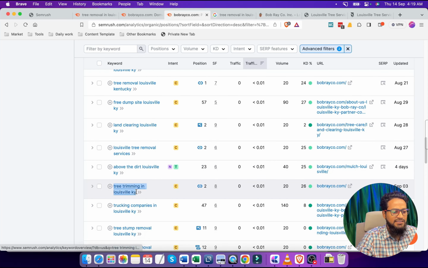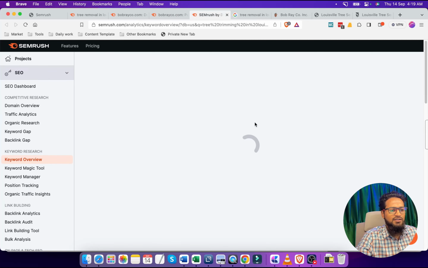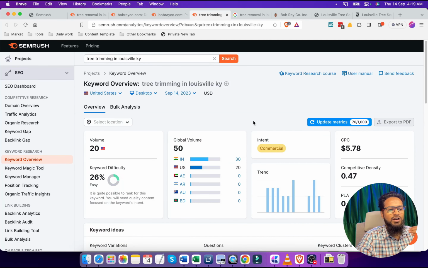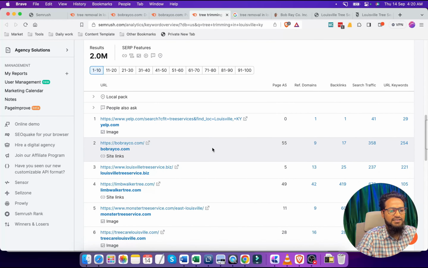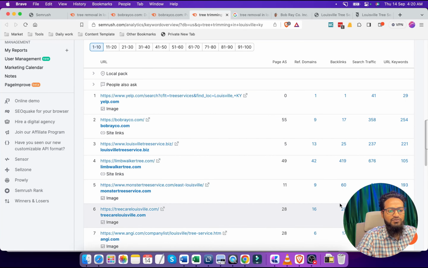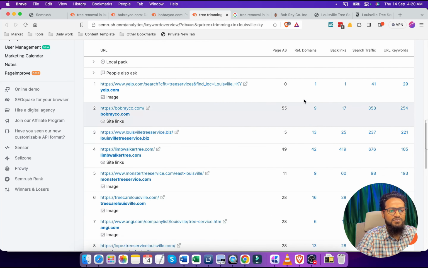We can also see tree trimming in Louisville KY. If we open this keyword, we can get a clear idea what competitors are ranking for these keywords. If you scroll down, we can see the sites ranking for these keywords, the number of keywords, and the number of backlinks the site has. We can see this site has only 1 backlink. This site has around 358, because it is a site ranking on its home page. This is why the number of backlinks is also good.